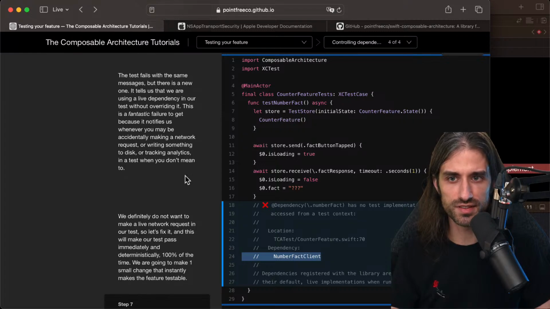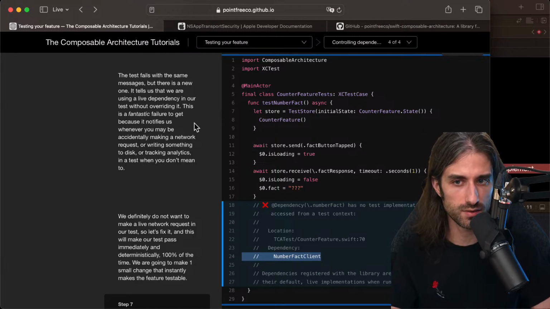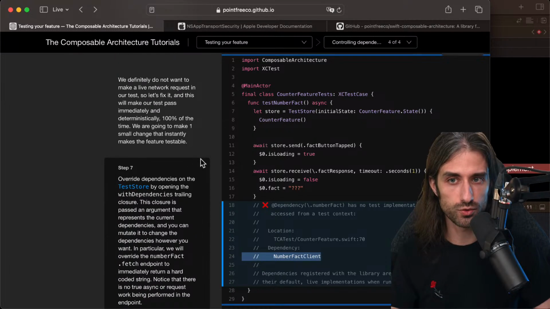So the test fails with the same messages, but there is a new one. It tells us that we are using a live dependency in our test without overriding it. This is a fantastic failure to get because it notifies us whenever we may be accidentally making a network request or writing something to disk or tracking analytics in a test when we don't mean to. So we definitely do not want to make a live network request in our test. So let's fix this, and this will make our test pass immediately and deterministically 100% of the time.